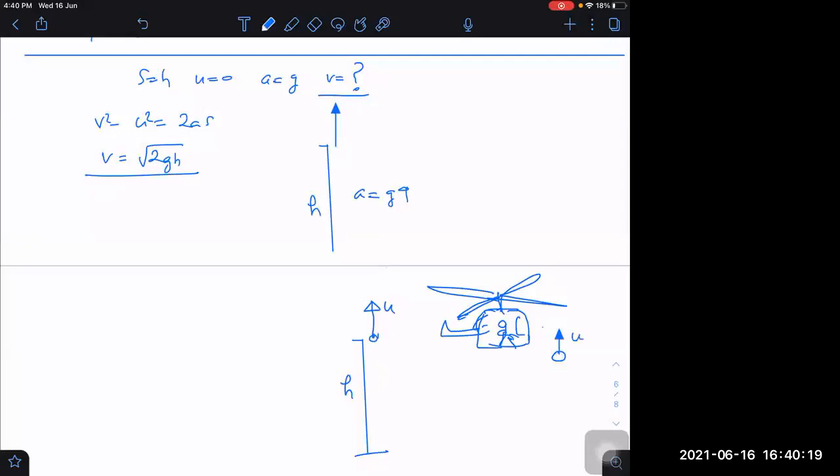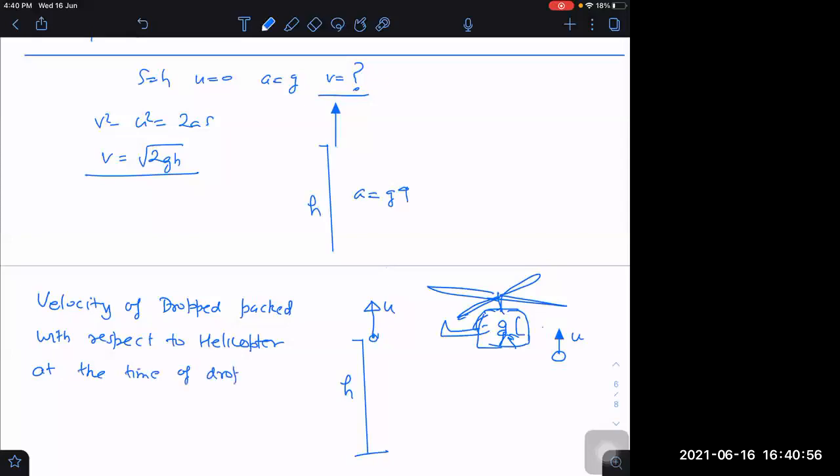It will rise up because it has velocity same as that of the helicopter. With respect to the helicopter, its velocity will be 0. Velocity of dropped packet with respect to helicopter at the time of dropping equals 0.